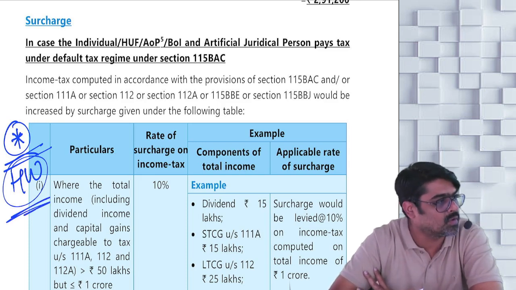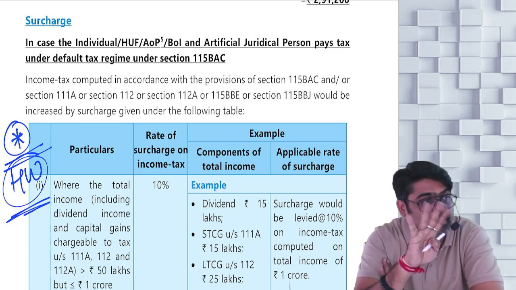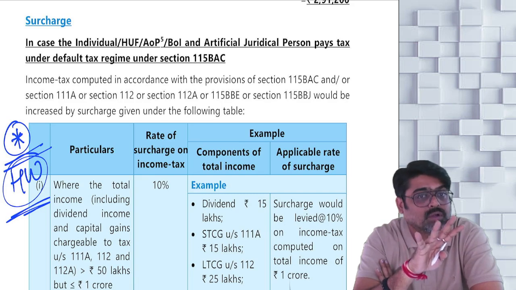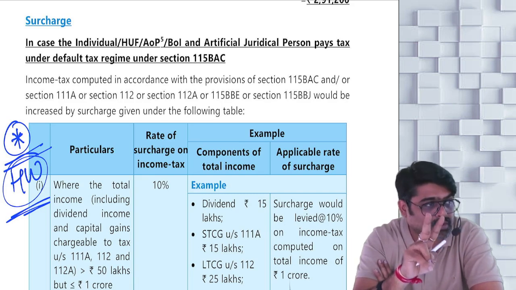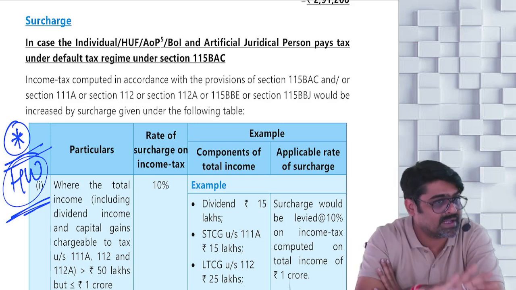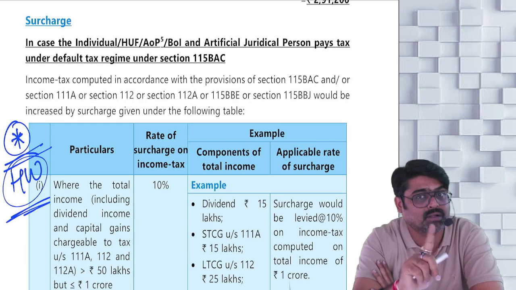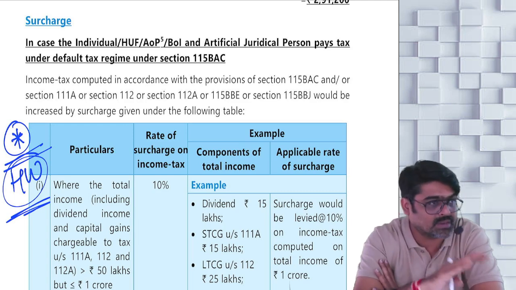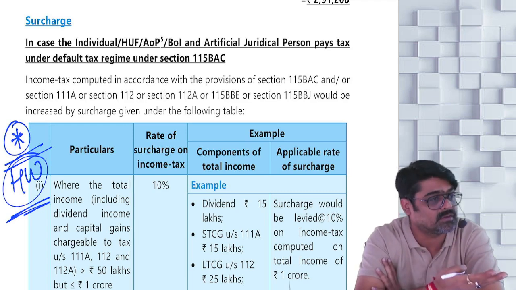Do you remember I have told you that no tax, no surcharge at higher rates is applicable for 4 incomes. Yes or no? LTCG 112, 112A, STCG 111A and dividend income. Whatever tax you are calculating on that, higher rate of surcharge is not applicable. So on that tax maximum surcharge is 15%.